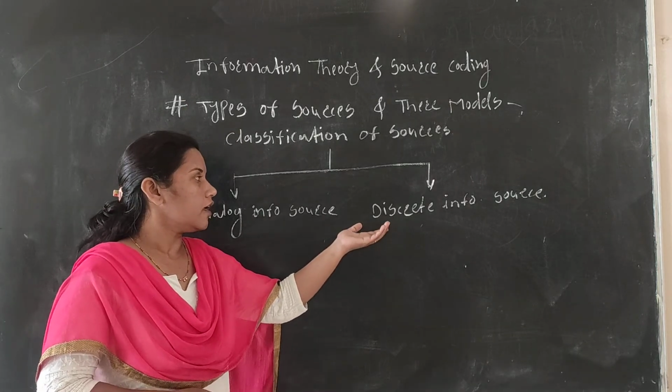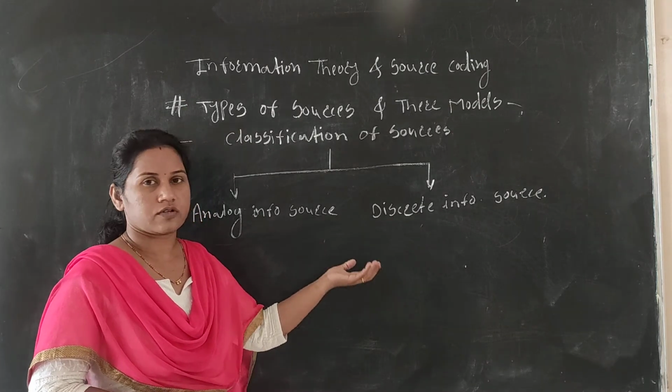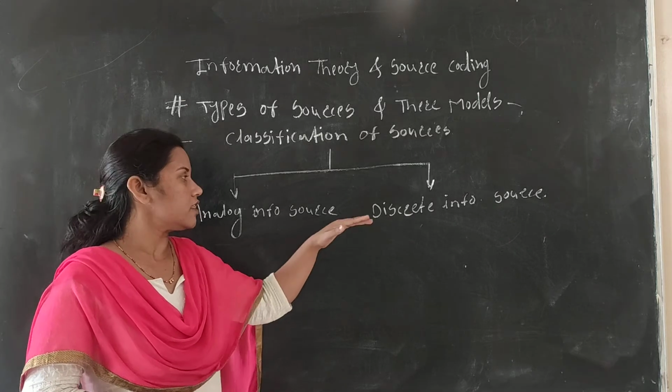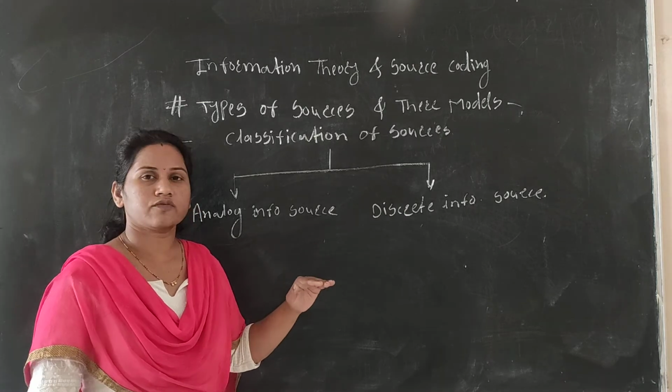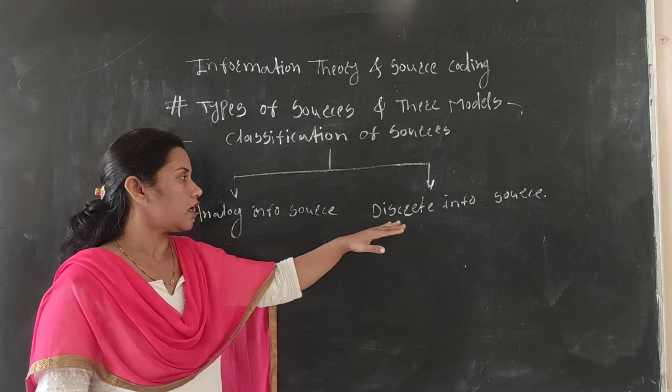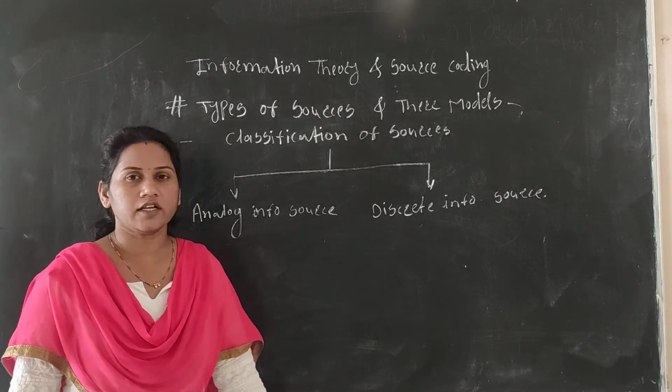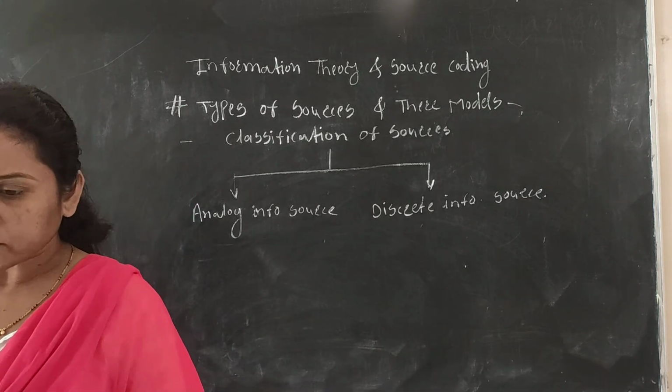The next one is the discrete information source. Discrete means it is nothing but digital in format, that is, a fixed time format. That's why it is called the discrete information source.